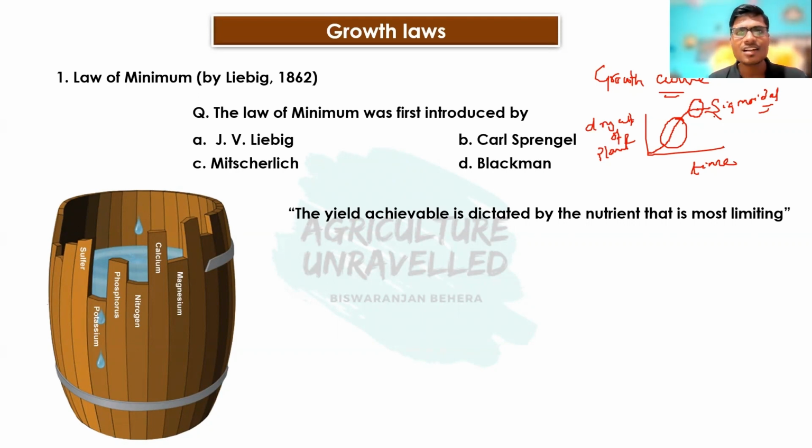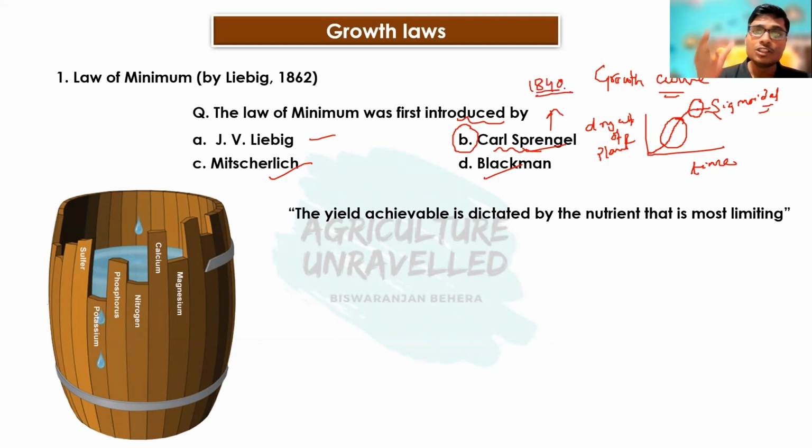In earlier concepts, the first growth law was the law of minimum. Here is one question: the law of minimum was first introduced by Liebig, Karl Sprengel, Mr. Leach, or Blackman. The correct answer is Karl Sprengel. Karl Sprengel was the first person to introduce the law of minimum. He introduced the concept in 1840.